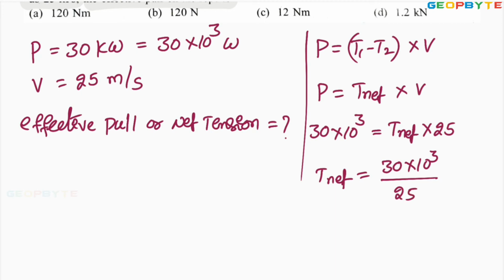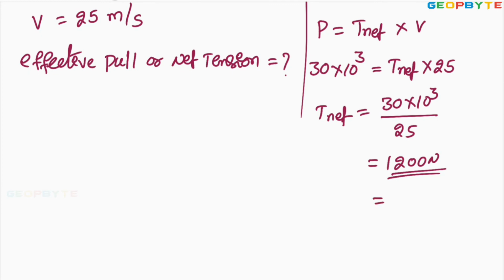You simplify this value and get around 1200 newtons. Of course, the same value can be written as 1.2 kilonewton. The answer may be either 1200 newtons or 1.2 kilonewtons.